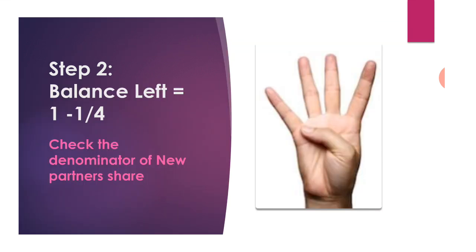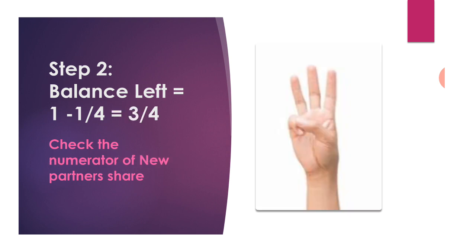Let us see the simple trick of calculating balance left. Check the new partner's share. Here it is 1/4. So the denominator is 4. Then take the 4 on fingers. Step 2.